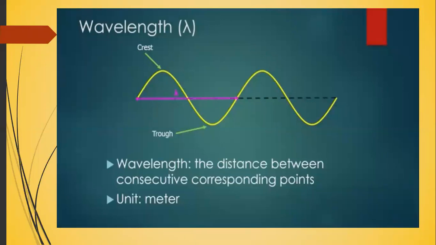So here's one example. This is from the beginning of a crest on one oscillation to the beginning of the next crest. Another logical place to label or measure the wavelength is from the top of one crest to the top of the next crest. Those points are obviously corresponding to each other, they match, right? And there's no other crest in between. Likewise, we can measure from one trough to another trough, and really we can measure between any points that meet those criteria. So here's just a random one: three-quarters of the way through a trough to the next point that is three-quarters of the way through a trough.